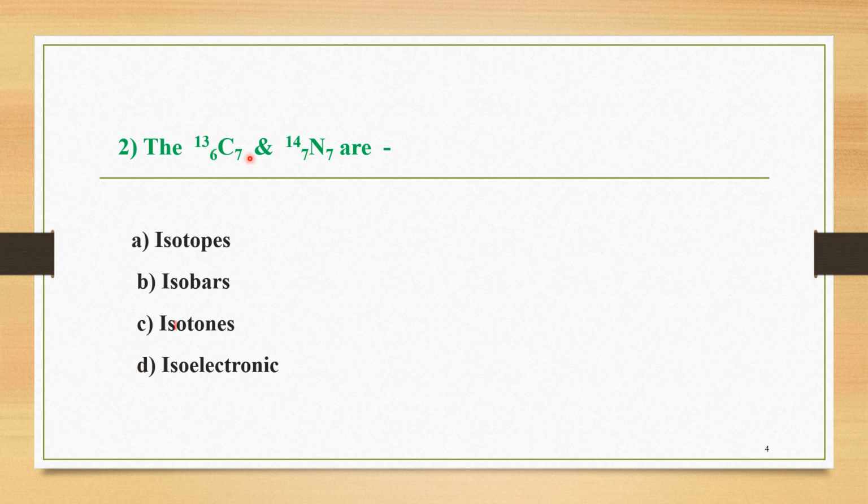Now if we carefully observe these two nuclei, they have different atomic number as well as different mass number, but one thing is common: both these nuclei have the same number of neutrons, and we know very well that if the neutron number is the same among two nuclei, then they are called isotones. So option C is the correct option for MCQ number 2, that is these two nuclei are called the isotones of each other due to the same number of neutrons.